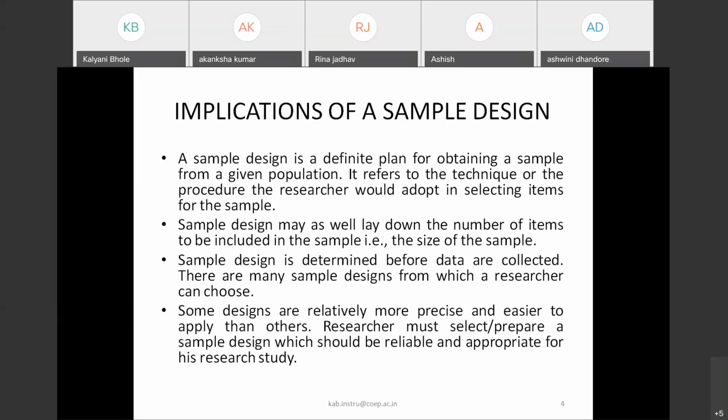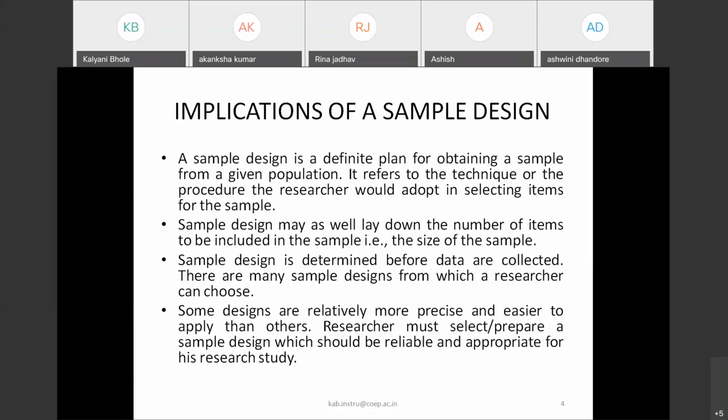That's why the sample design may as well lay down the number of atoms to be included in the sample, that is the size of the sample. Sample design is determined before data are collected. Obviously, your plan should be ready first, how you should sample it, and then you should select the data.